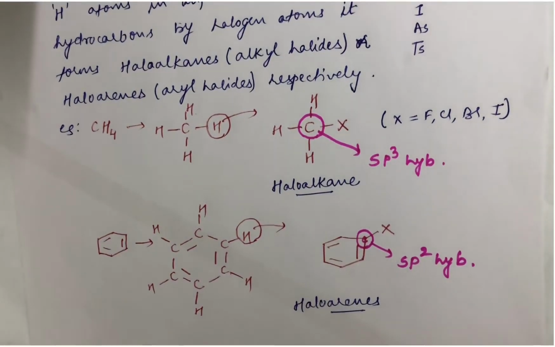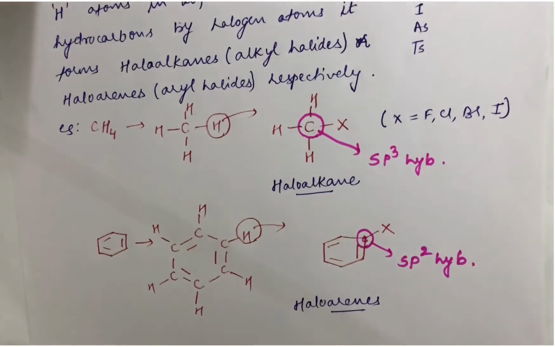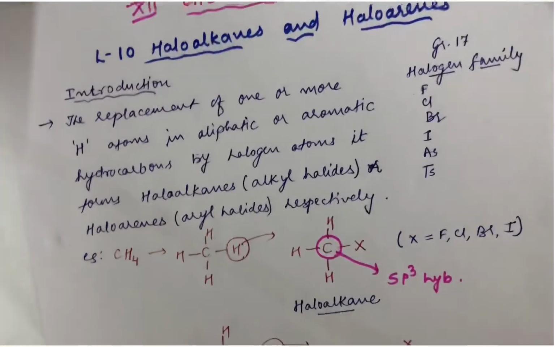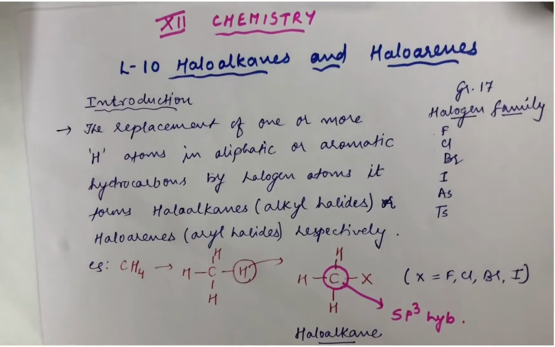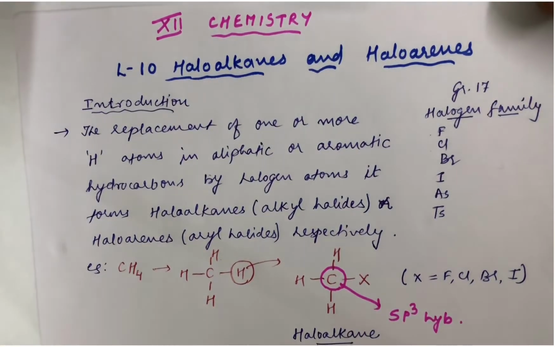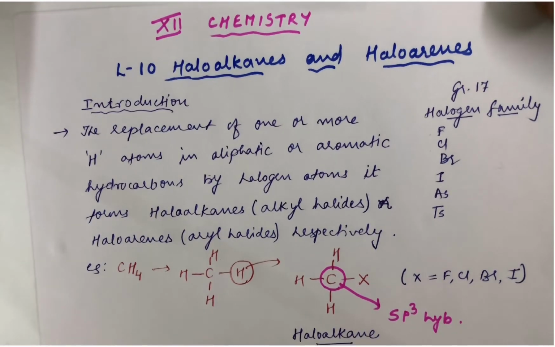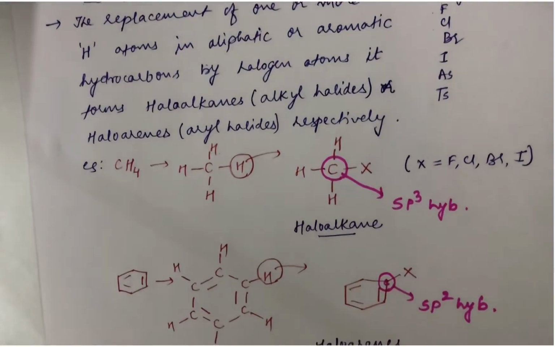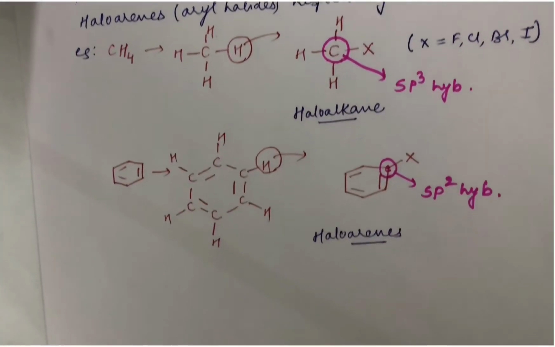So I hope you are now aware of the terminology of the name of the chapter, haloalkanes and haloarenes. As I said, haloalkanes and haloarenes are obtained by replacement of one or more hydrogens of the hydrocarbon by any of the halogens. So this is the way you can obtain your haloalkane and haloarene compounds.